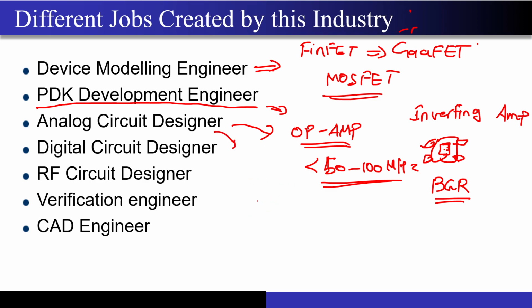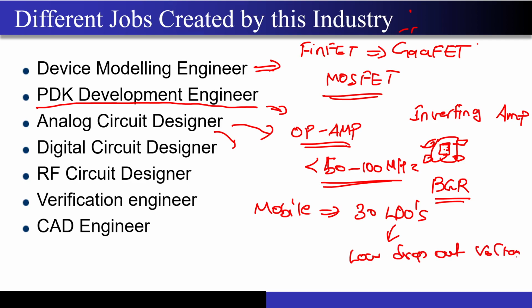So if you open your mobile, there are almost 30 LDOs present. Now, what are these LDOs? These are the low dropout voltage regulators. Now, why do I need voltage regulators in my chip? If you take the screen of your mobile, it has a display, right? It may be an OLED display or some different display, right?